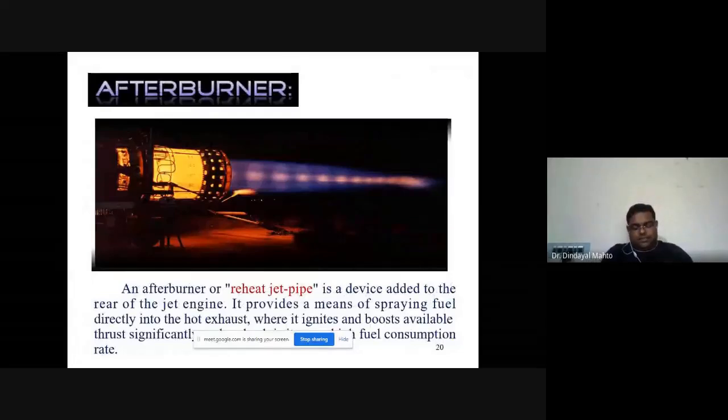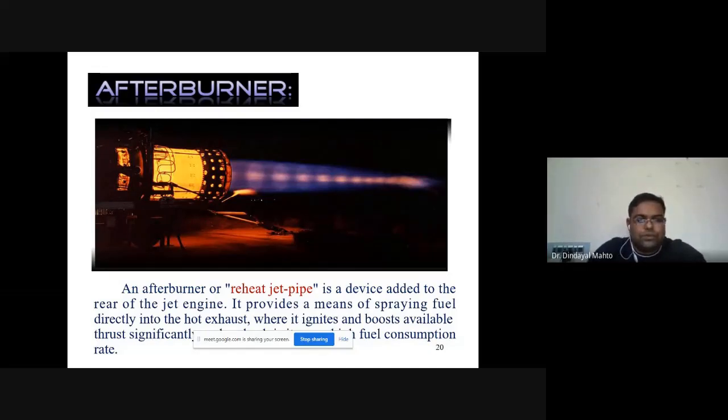Afterburner is particularly incorporated with the turbojet engine. We use the afterburner when there is a sudden requirement of thrust, like during takeoff, or if suddenly we want to change the attitude of cruise. Because of material considerations of the turbine, there is a limit on the maximum turbine inlet temperature, which is around 1200 to 1400 Kelvin. We cannot go beyond that.